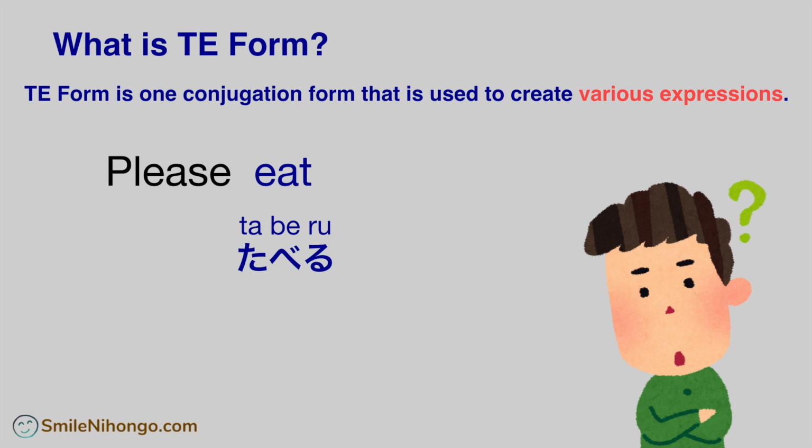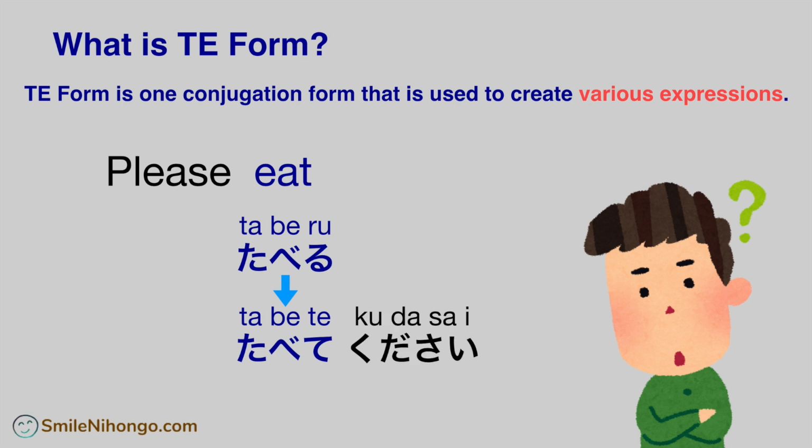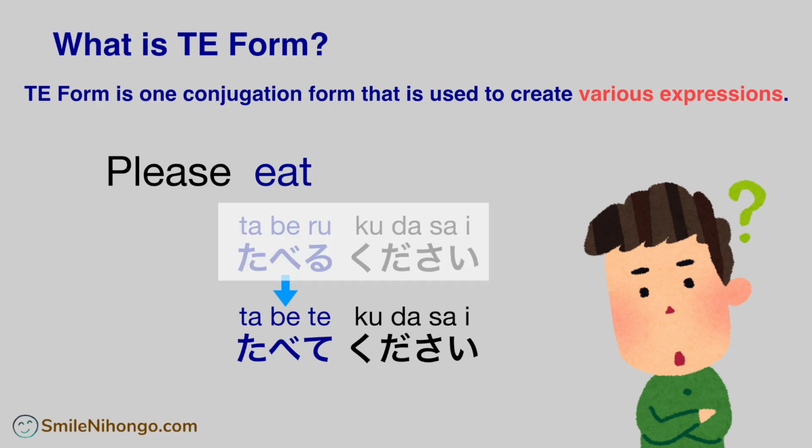So we need to change that into the te form, which is 食べて, and add ください after that. So please eat in Japanese is 食べてください. Keep in mind that it's not 食べるください. So this 食べて is the te form of the verb eat.